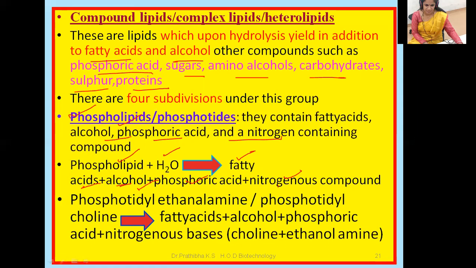Upon hydrolysis, phosphatidyl ethanolamine and phosphatidyl choline yield fatty acids, alcohol, and phosphoric acid, and, as the name suggests, nitrogenous bases like choline and ethanolamine. So those particular lipids are called phosphatidyl ethanolamine or phosphatidyl choline.